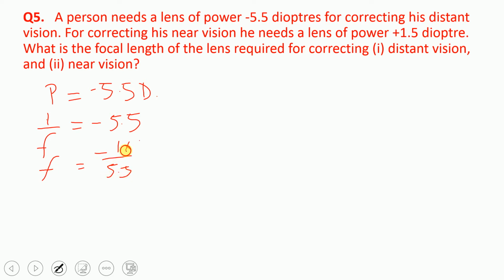In order to remove the decimal point, we multiply by 10 in both the numerator and denominator.